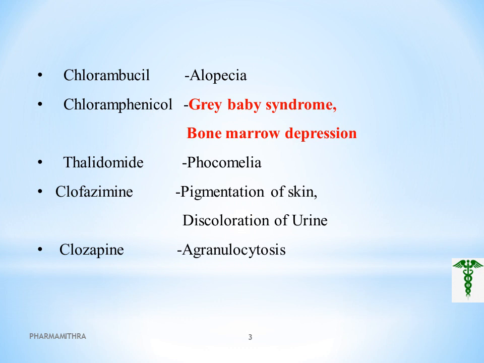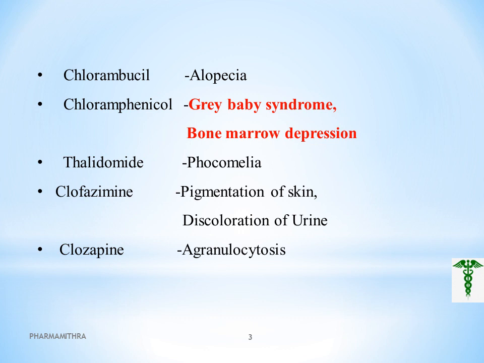Next drug is chlorambucil, which shows alopecia as a side effect. Chlorambucil is given under the name Leukeran, which is used in lymphoma as well as leukemia conditions. And this chlorambucil is a drug showing the alopecia side effect.